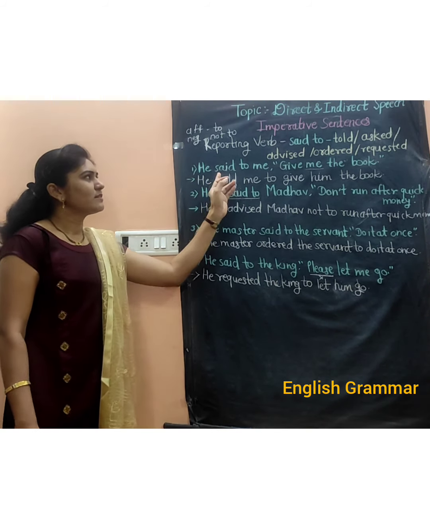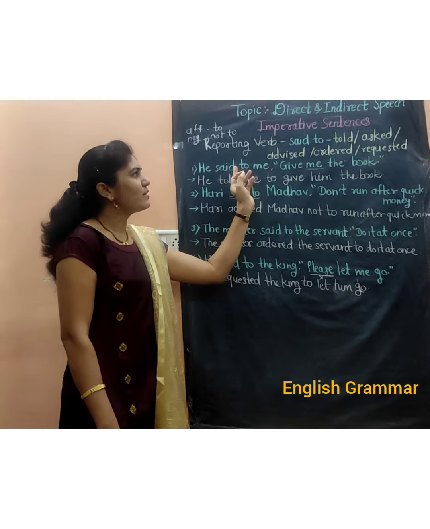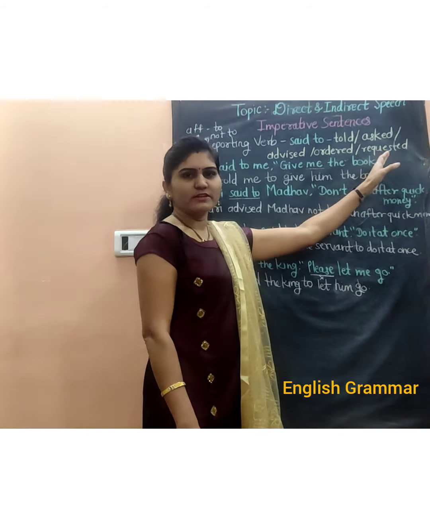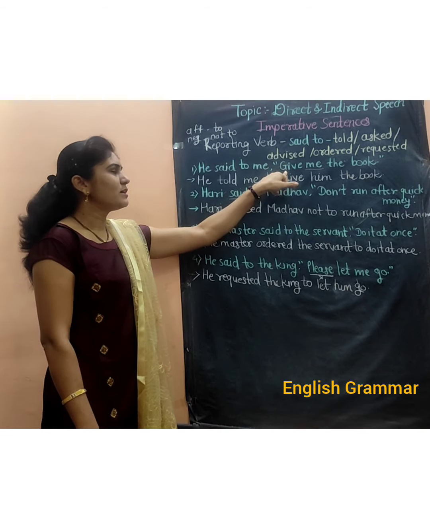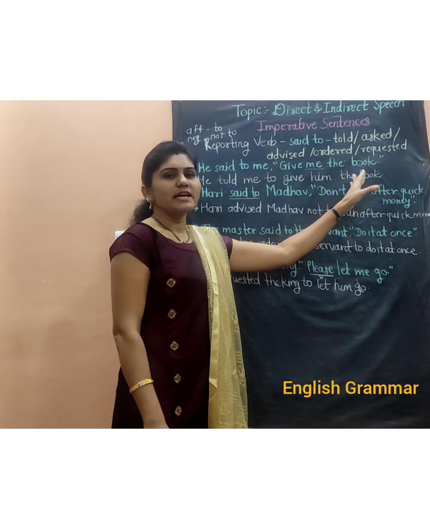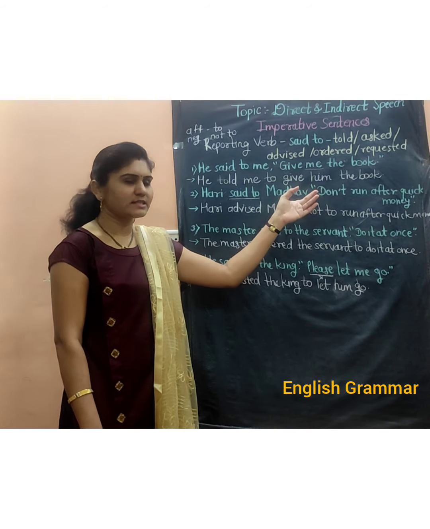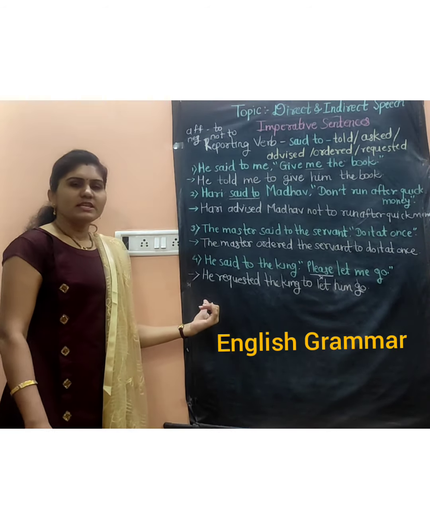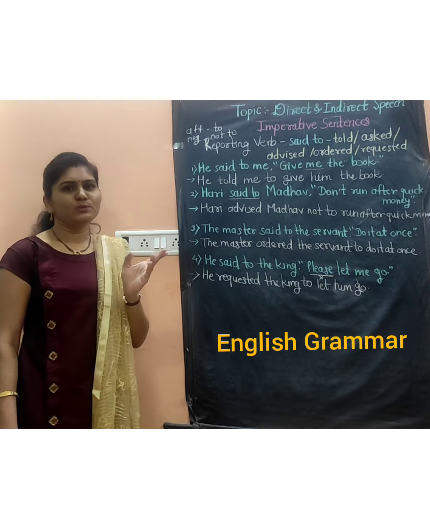Let me revise it again. First we have written the subject. Then instead of said to, we have used reporting verbs like told, asked, advised, ordered or requested. Then before writing the verb we have written to. Then the changes as per the demand of the sentence. There are some changes in the tense, and some changes in the pronouns also. So it will be easy for you to understand how to convert the direct speech of imperative sentences into indirect speech.